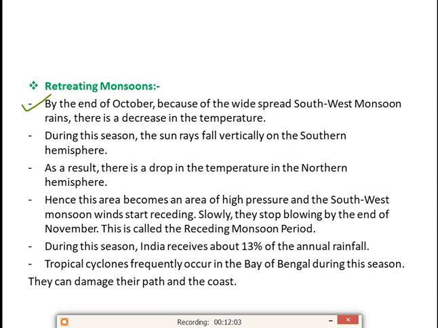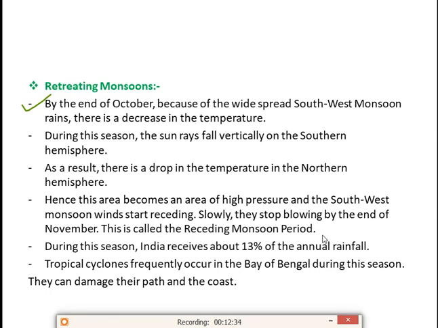At that time, the high pressure will be created, and the southwest monsoon will start receding. It will start going forward, and after that, slowly, the winds stop blowing by the end of November. That means in the last week of November, the wind will stop blowing, and this period is called the receding monsoon period. That means at that time the period of monsoon will stop.